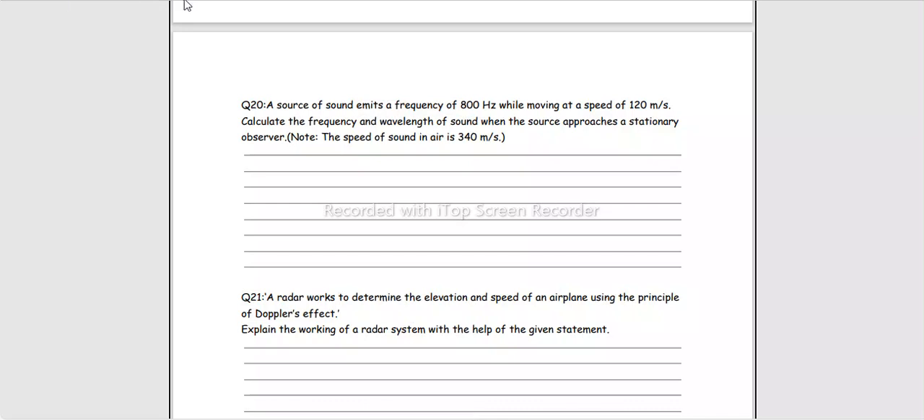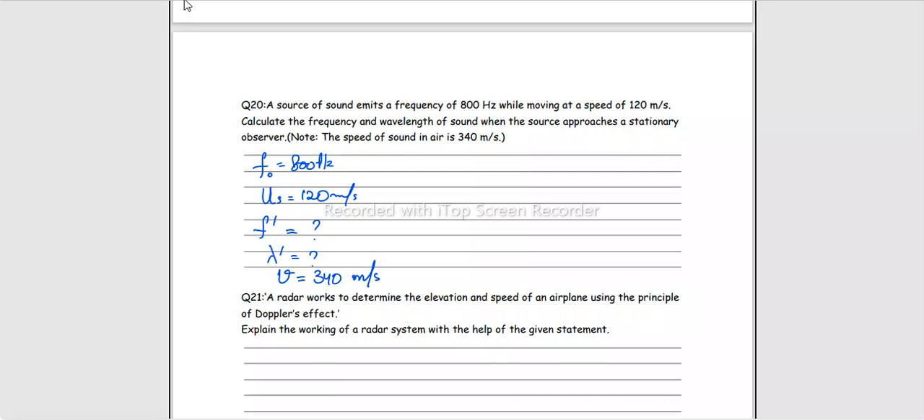Then a source of sound emits a frequency of 800 Hertz while moving at a speed of 120 meters per second. Calculate the frequency and wavelength of the source when it approaches a stationary observer. See, we have to calculate the apparent frequency and the apparent wavelength as well. This was the original frequency. Speed of sound in air is given to be 340 meters per second.